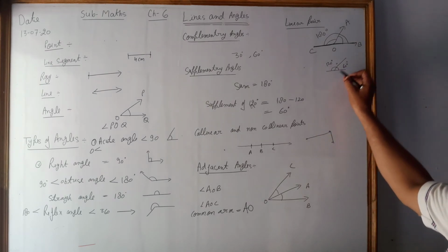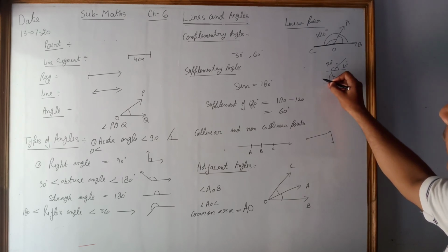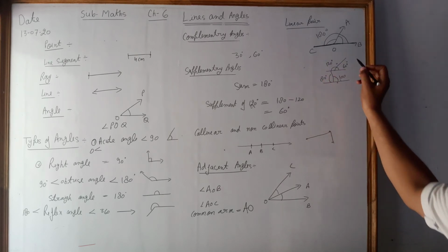Pair means two angles. So such two angles, suppose 100 degrees and 80 degrees, these are also a linear pair, right? This is also a linear pair.